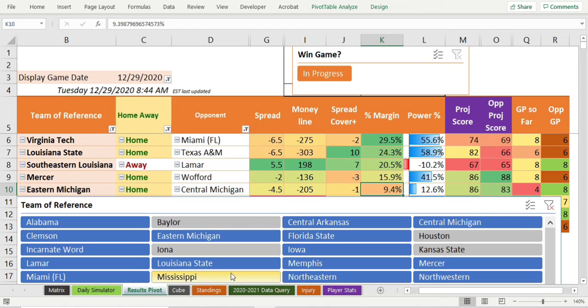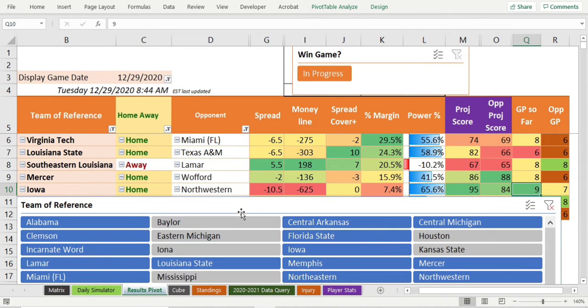Mississippi's coming off. Eastern Michigan, Central Michigan. Eastern Michigan's at home, but it's all Michigan. -205. Smaller margin and a bad power percentage. Low power percentage. Only 4 games. There's a lot of reasons to stay away from this game. So Eastern Michigan's coming off.